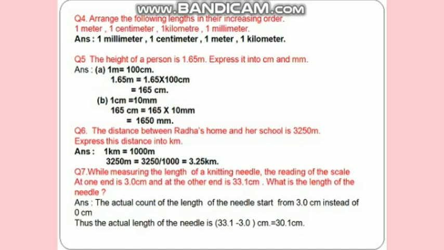So in such cases, you should avoid taking measurement from the zero mark of the scale. You can use any other full mark of the scale. So the actual count of the length of the needle starts from 3.0 centimeter instead of 0 centimeter. Thus the actual length of the needle is 33.1 minus 3.0 centimeter, which is equal to 30.1 centimeter.